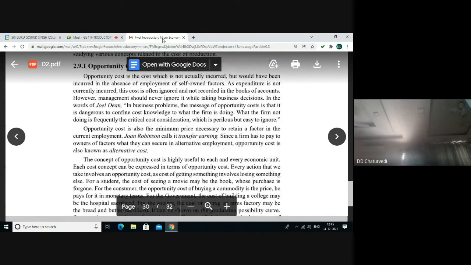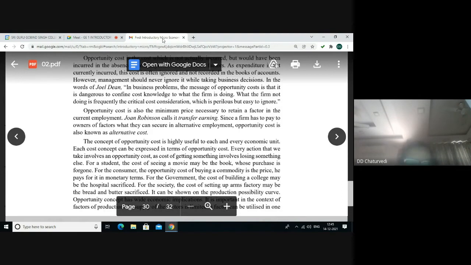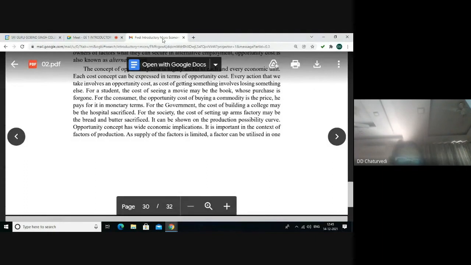Understanding of the concept of opportunity costs will help us in understanding the central idea of these concepts. Opportunity cost is the cost which is actually not incurred but would have been incurred in the absence of employment of the self-owned factors of production. Since a firm has to pay to owners of factors what they can get in the alternative job, opportunity cost is also known as alternate cost. For the government, the cost of building a college may be the hospital that could not be constructed or has been sacrificed. For the society, the cost of setting up an arms factory may be the bread and butter sacrificed.